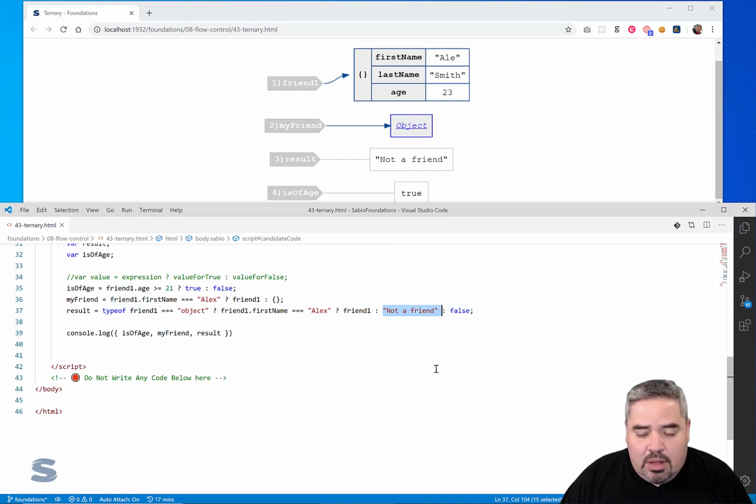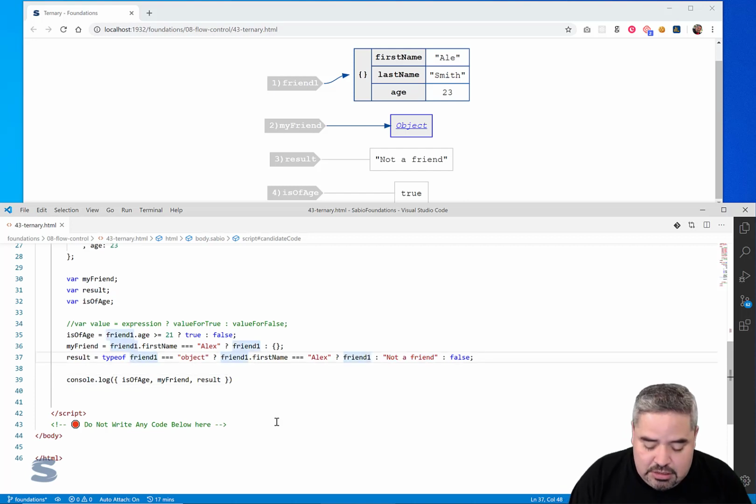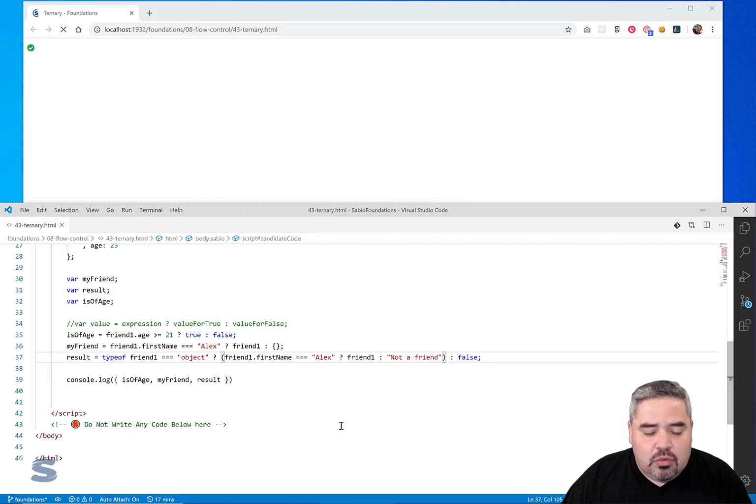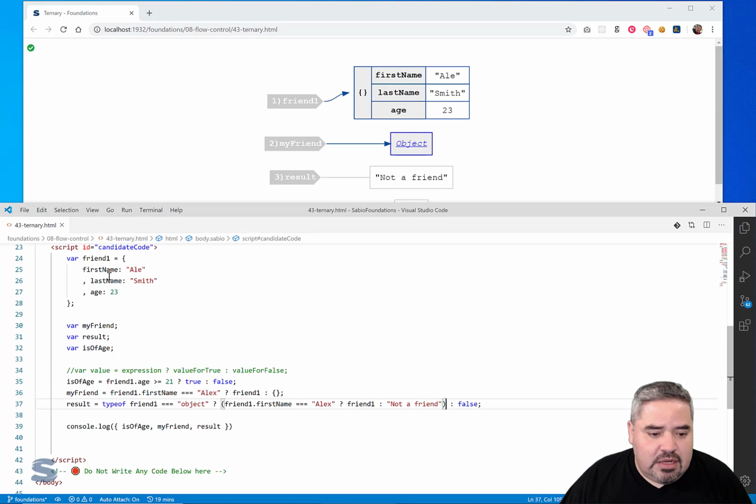Since it's not this, it's going to be not a friend. And so that worked out well, right? This worked out as expected. There's this nested operation in here. If you wanted to put parentheses around this, you'll see that that also works. The syntax is valid. I like putting parentheses if I'm going to do this nested stuff because it helps me identify the different parts of that logic.